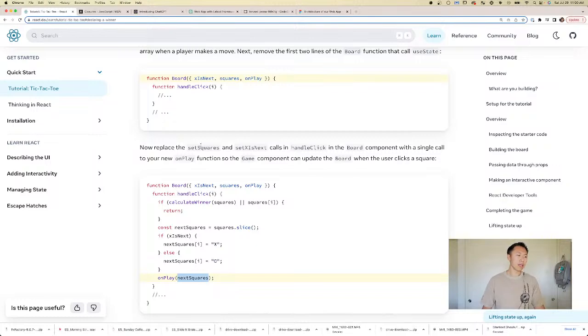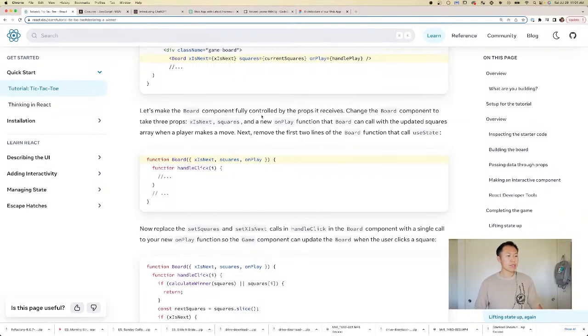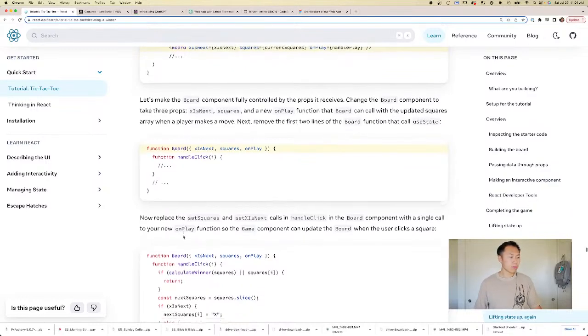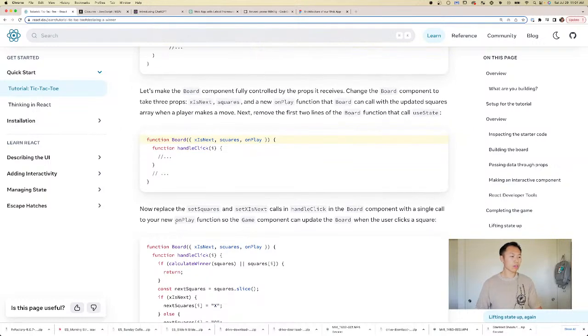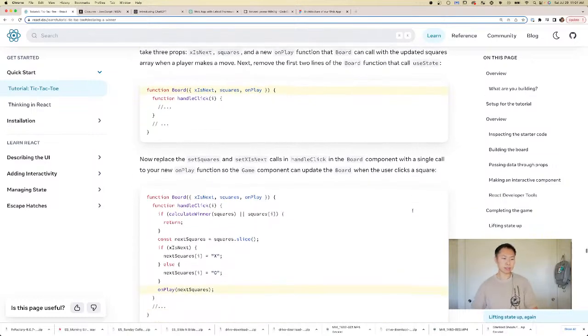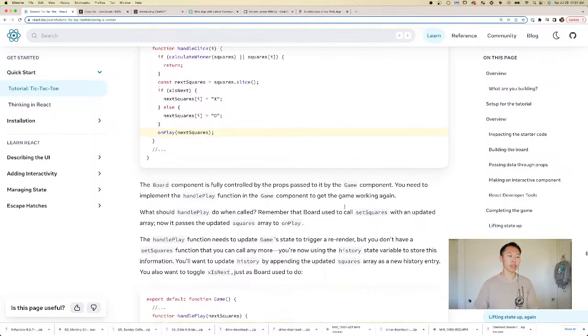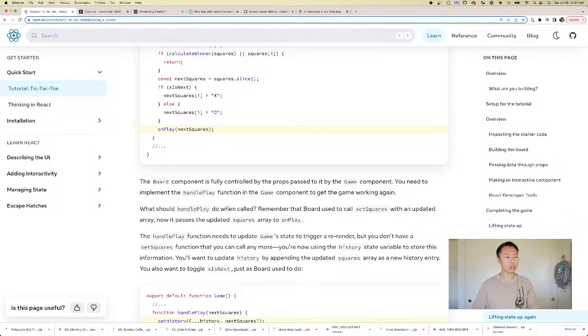Okay, so we replaced onPlay with next squares. We added onPlay, and then onPlay has next squares. Great. Let's read through it. Replace set squares and set x is next calls in handle click with a single call to onPlay, so we can update the board when the user clicks a square. Okay, makes sense. The board component is fully controlled by the props passed to it by the game component. You need to implement the handle play function in the game component to get the game working again. What should handle play do when called?